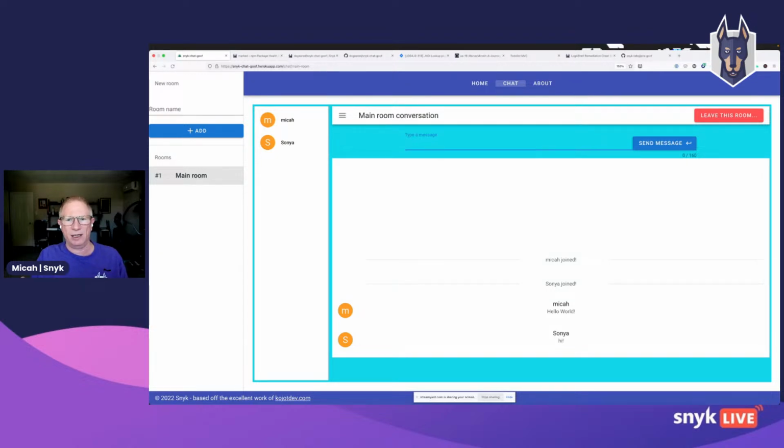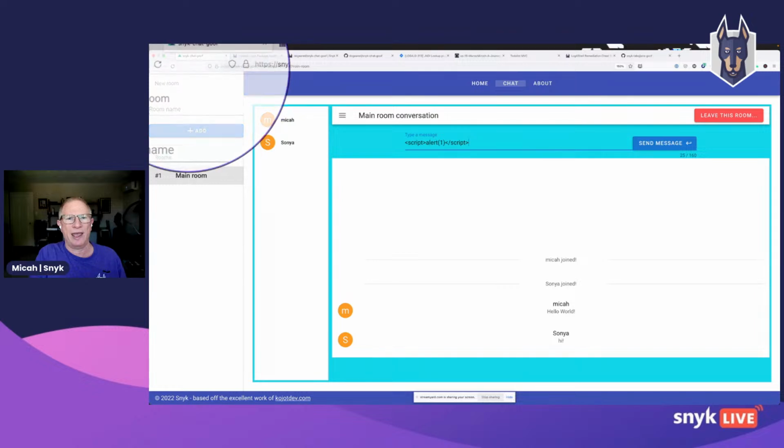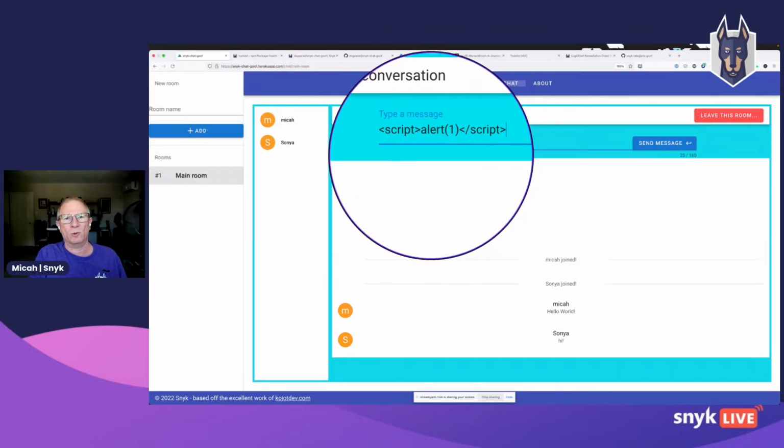Now, when I see an interface like this, being a chaotic neutral, maybe you're similar, I immediately want to start messing with it. I want to see if I can inject some JavaScript, because if I can, it might not just affect my view of it. Because I know this is a chat app and it's using WebSockets, it may affect everybody that's connected. So this is the first thing that I'm going to try, which is just a simple script tag: script alert 1 script.